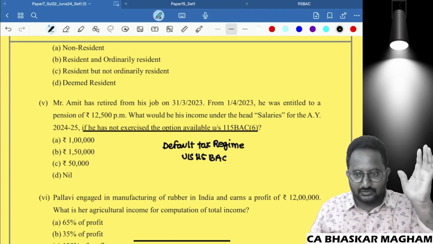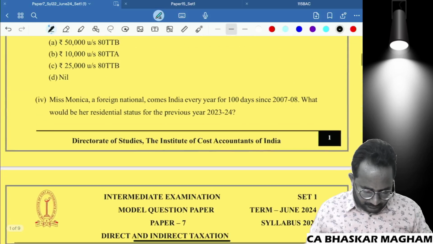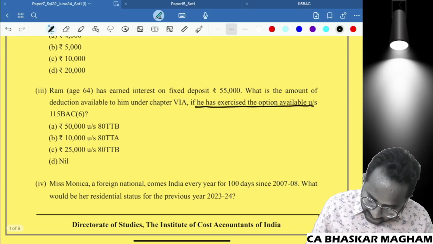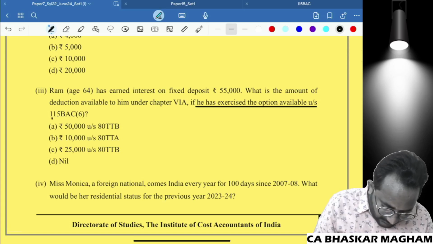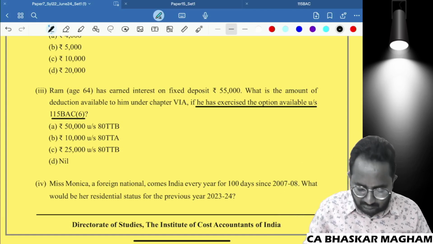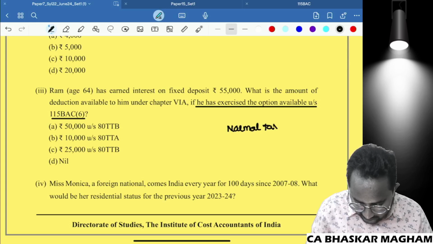If you have understood this, definitely please comment below in the chat box. Next, if he has exercised the option available under section 115BAC(6), can you tell me? It is an opt out from the default to normal. That means the tax rates he is following here are normal tax rates.